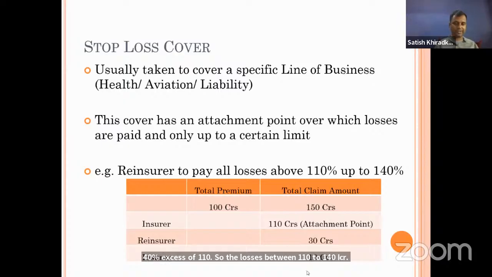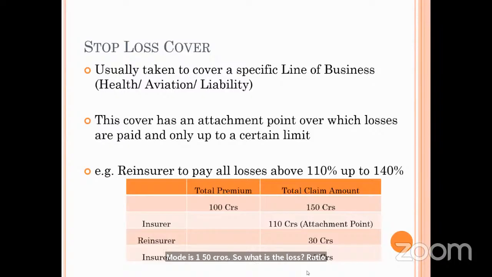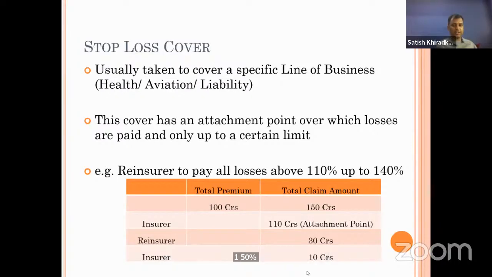Now, how does it work? Just see. Two things are given here, one is the premium and another is the claim amount. This is to ascertain the loss percentage. Now, premium is 100 crores. Claim amount is 150 crores. So, what is the loss ratio? 150%. 150% is the loss ratio, correct?